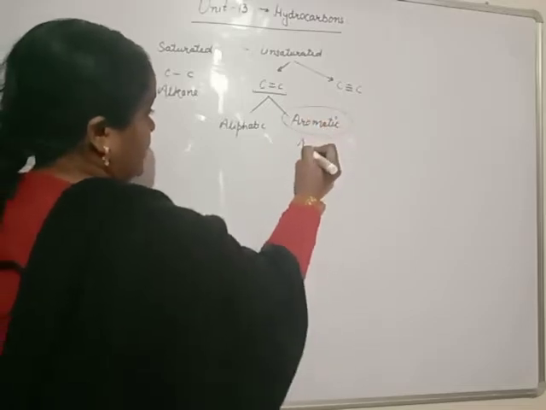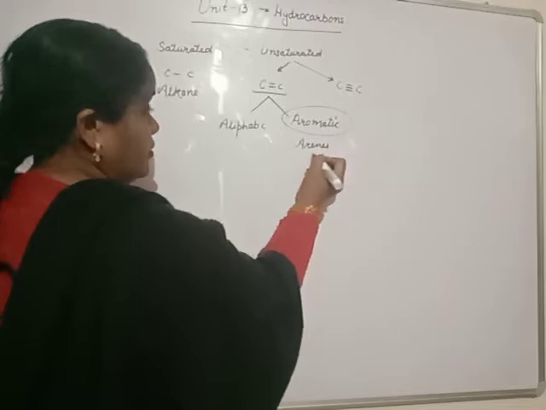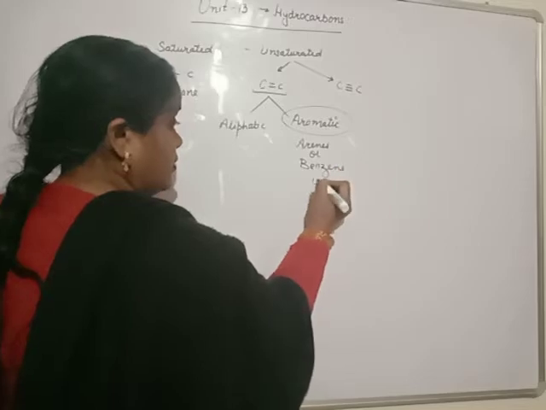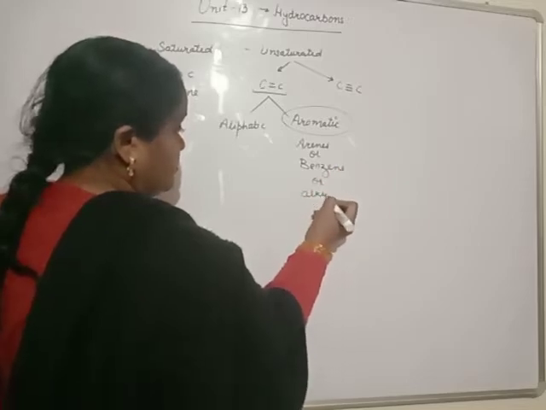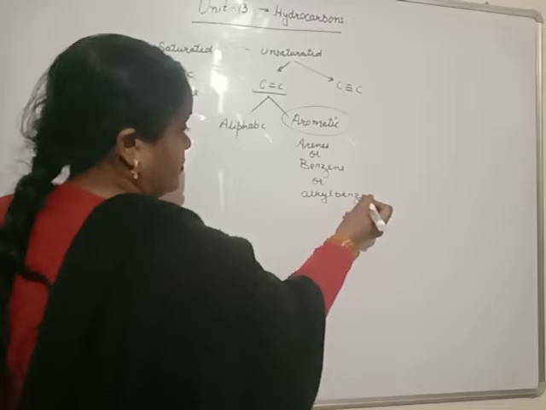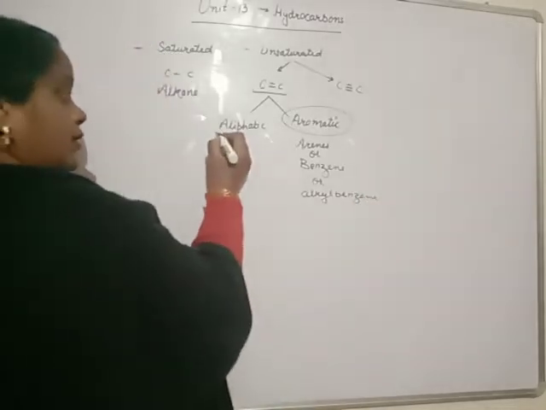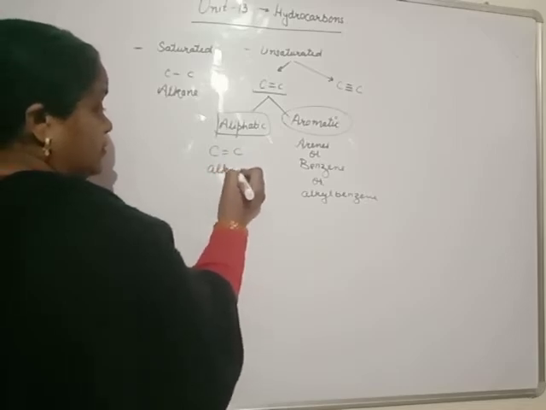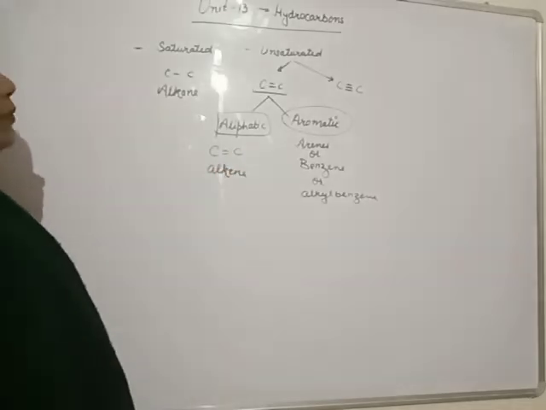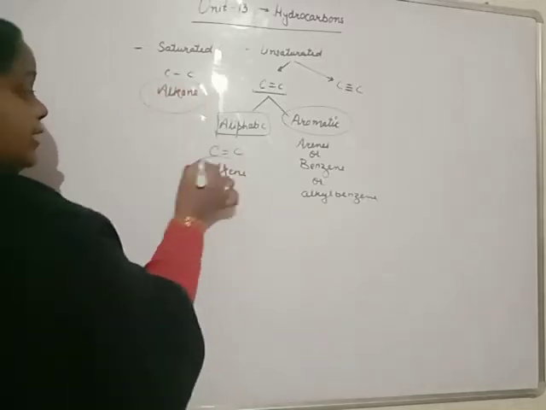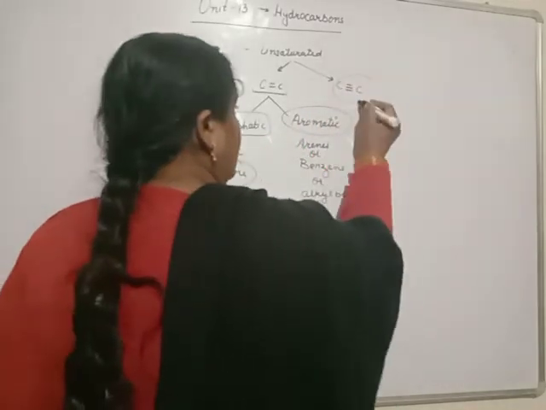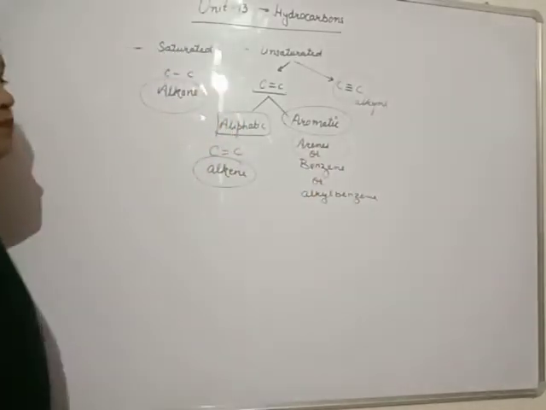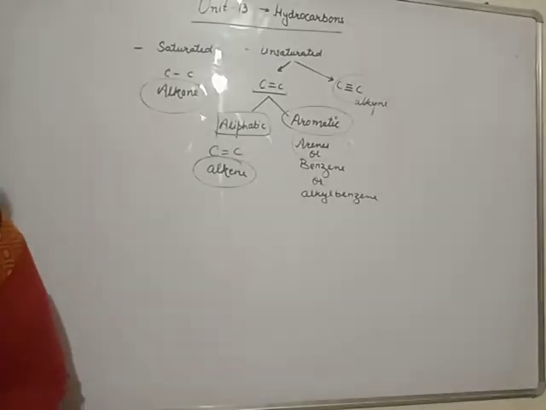Aromatic hydrocarbons are also known as arenes, basically benzene or alkyl benzene. The aliphatic part of carbon-carbon double bond is known as alkene. So under hydrocarbons, we will study alkane, alkene, alkyne and arenes. Clear?